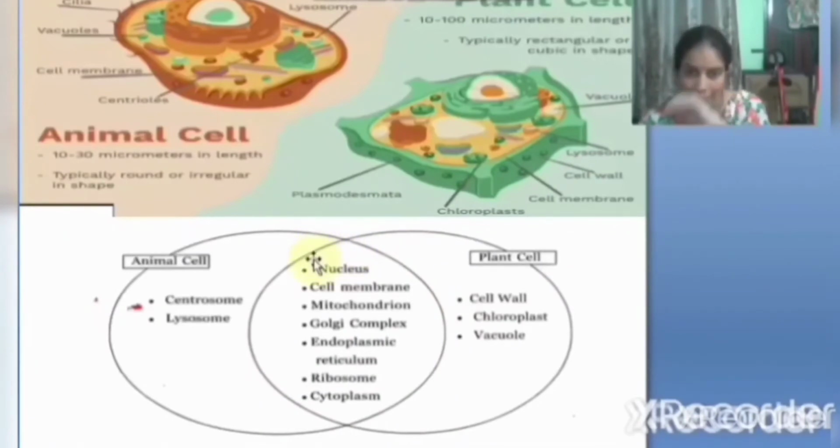Okay, children. Now in this chapter you will learn in detail about each organelle. So first you try to pronounce all these organelles. Cell membrane, cell wall, nucleus, cytoplasm, mitochondria, Golgi complex, endoplasmic reticulum, ribosomes, centrosome, lysosome, chloroplast, vacuole. These are all cell organelles. Okay, children, pronounce them properly. Now let's go to another slide.